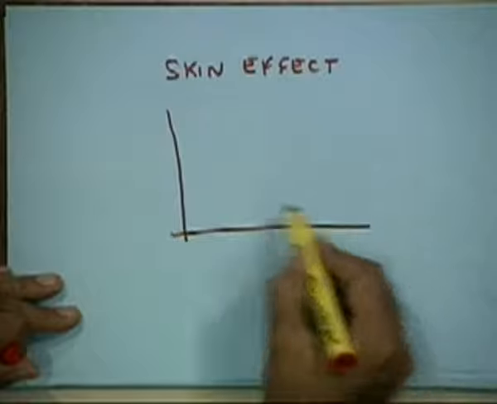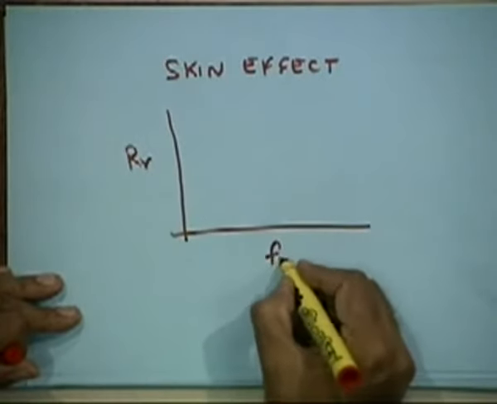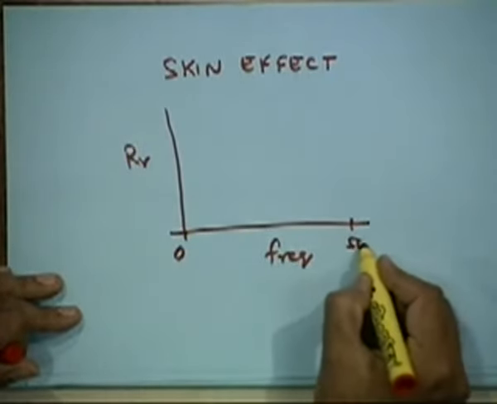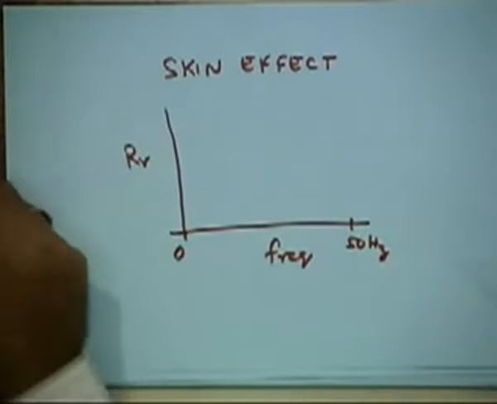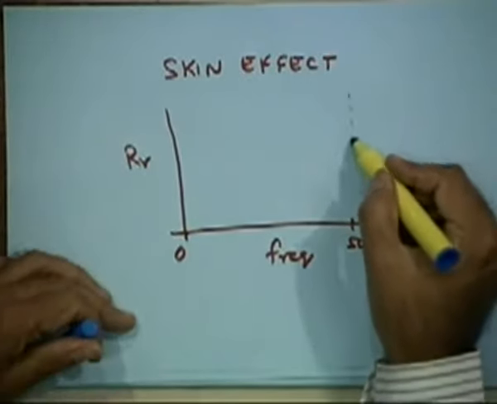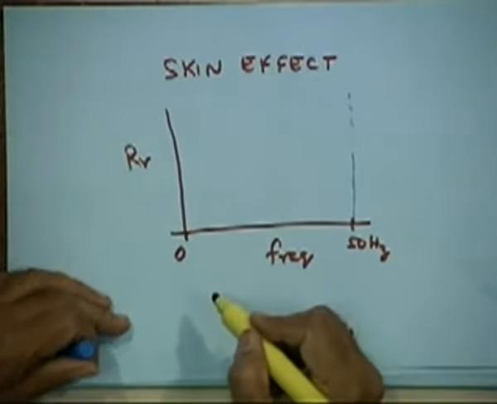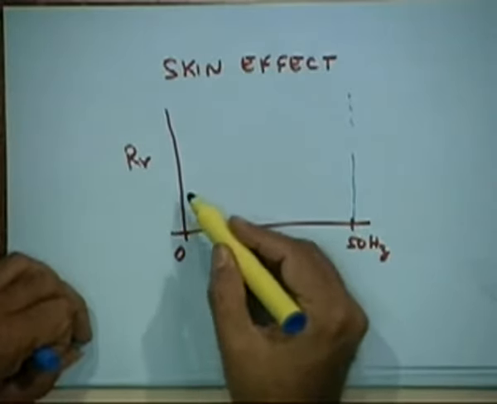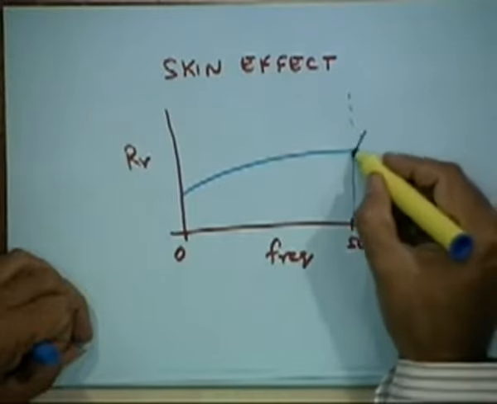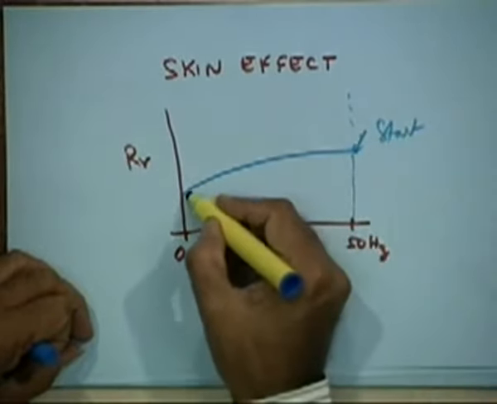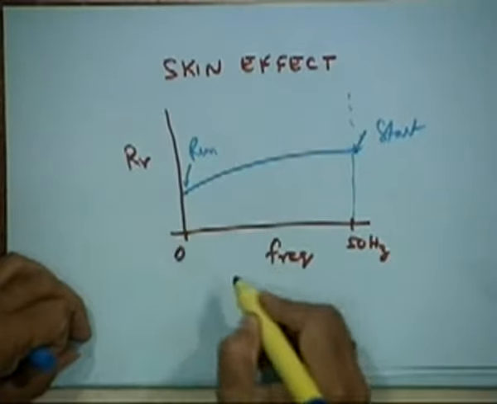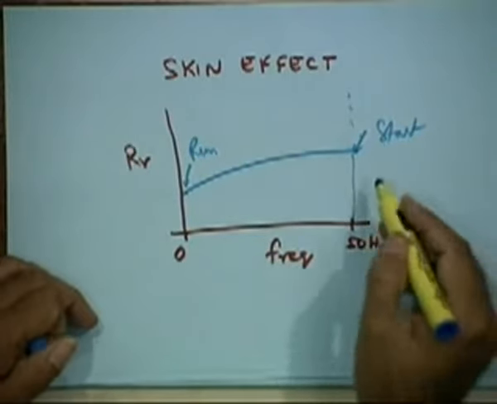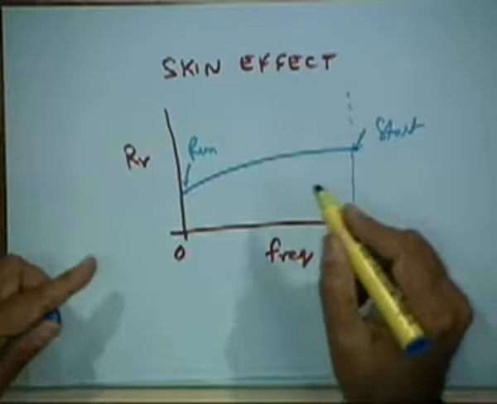So if you plot rotor resistance R with frequency, let us say this is 0 and 50 hertz, will it increase or decrease? When going from 0 frequency to 50 hertz, it will decrease. This is the start, this is run. Or if you write it the other way around, it will increase if you put 50 here and 0 here. Many times it depends upon the design how high the resistance is.